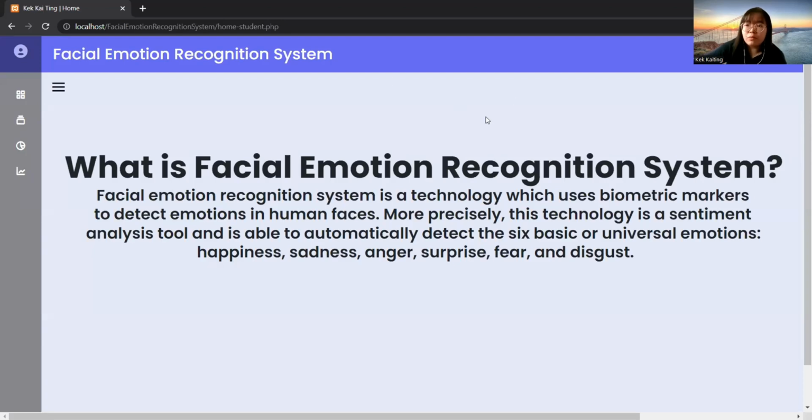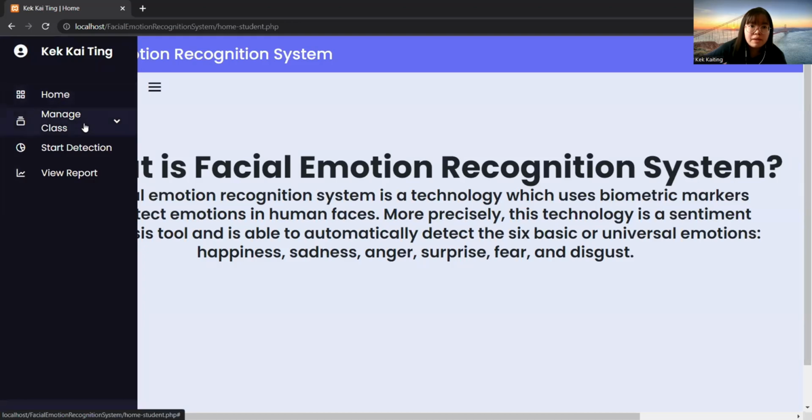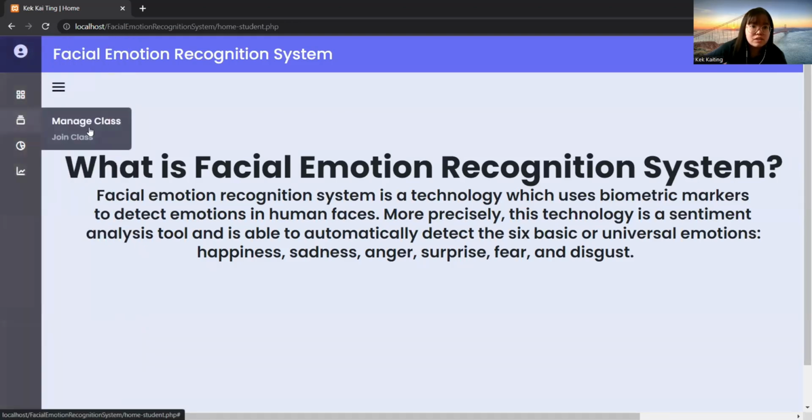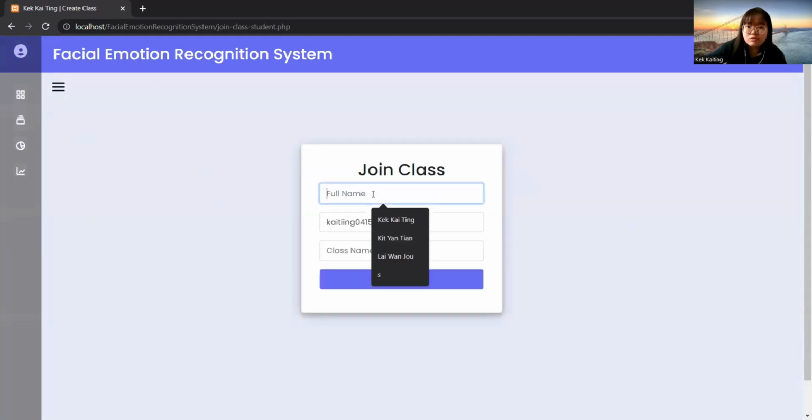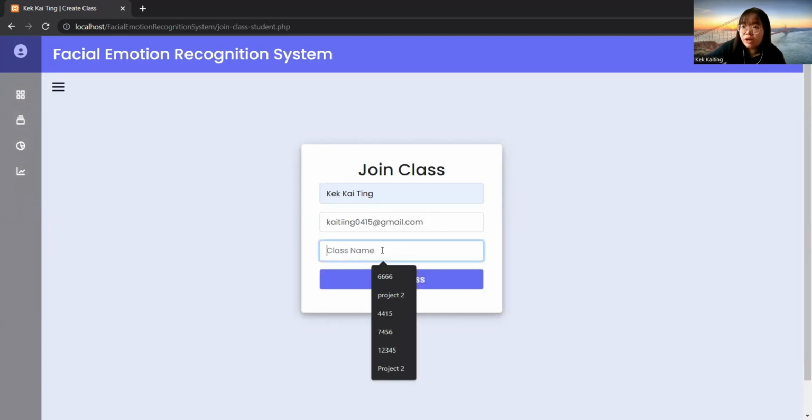Okay, so when you are looking at the student, they will jump to this home page, and there are several functions that can be used by the student, which are home, manage class, start detection, and view reports. Okay, so let's jump to manage class, where there is join class. For this join class, you just need to fill in the full name, and the class name is the class that has been created by the lecturer.